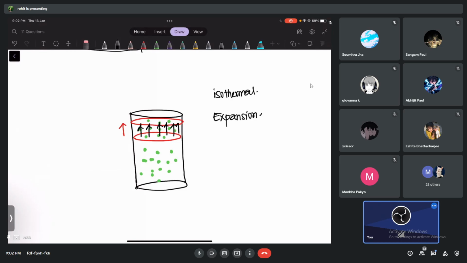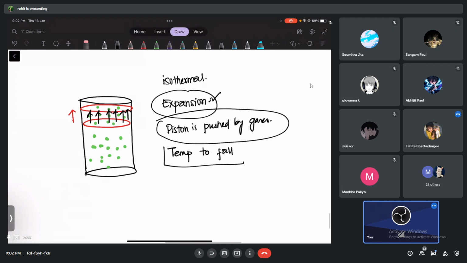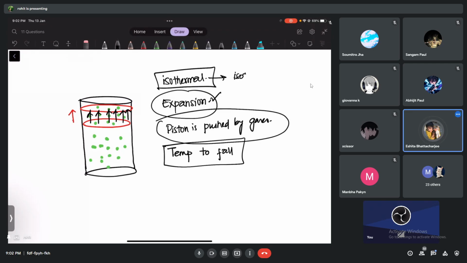Yes, sir. Expansion, you agree. The piston is pushed by whom? The gas. By the gases, yes, correct. I don't want the temperature to what? To fall. Because it is what process? Isothermal. So don't worry, the energy can come from outside now. Maybe you just heat the gas here, see?